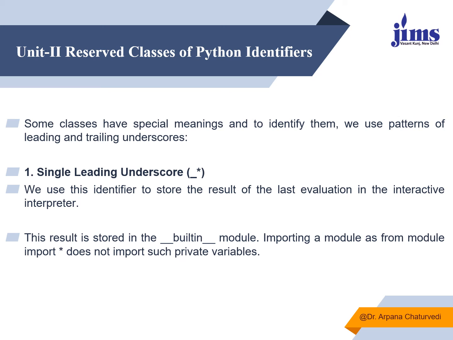Then, for reserved classes of Python identifiers, some classes have special meaning and are identified by patterns of leading and trailing underscores, like a single leading underscore. We use this identifier to store the result of the last evaluation in the interactive interpreter. This result is always stored in the __builtin__ module. And importing a module with from module import * does not import such private variables.